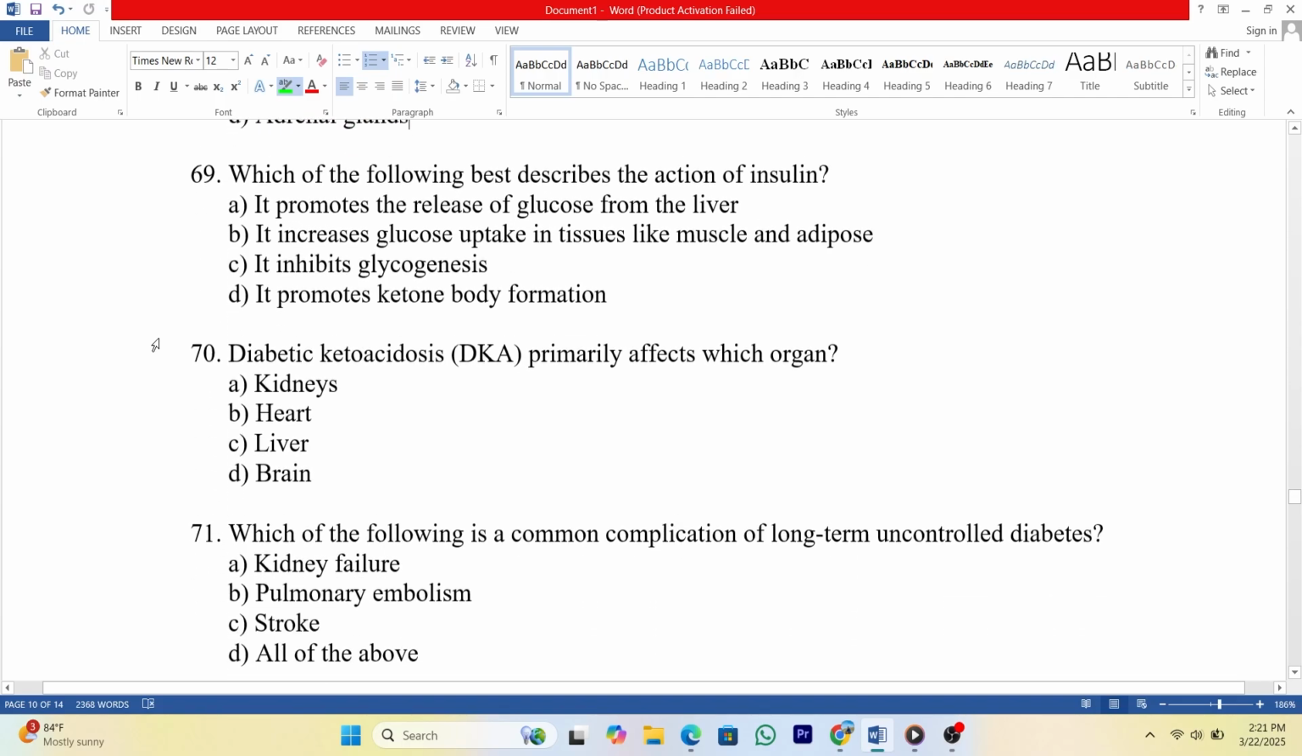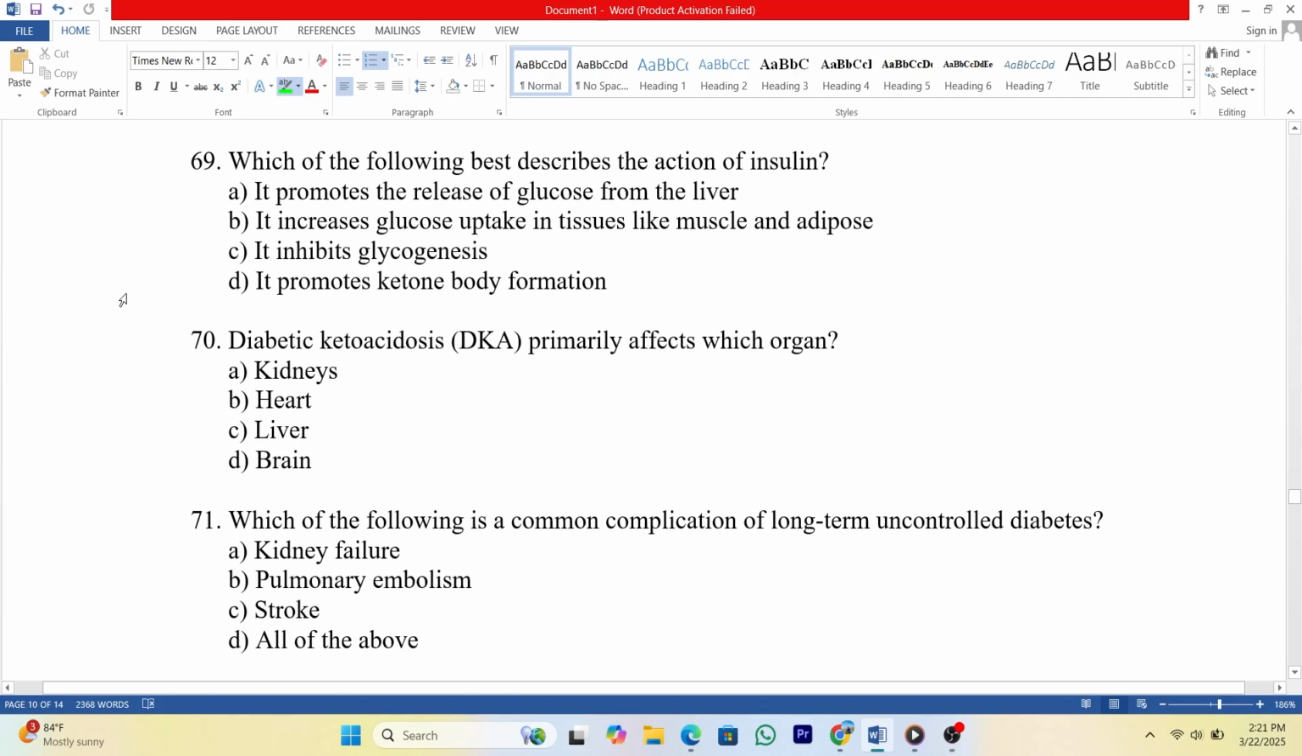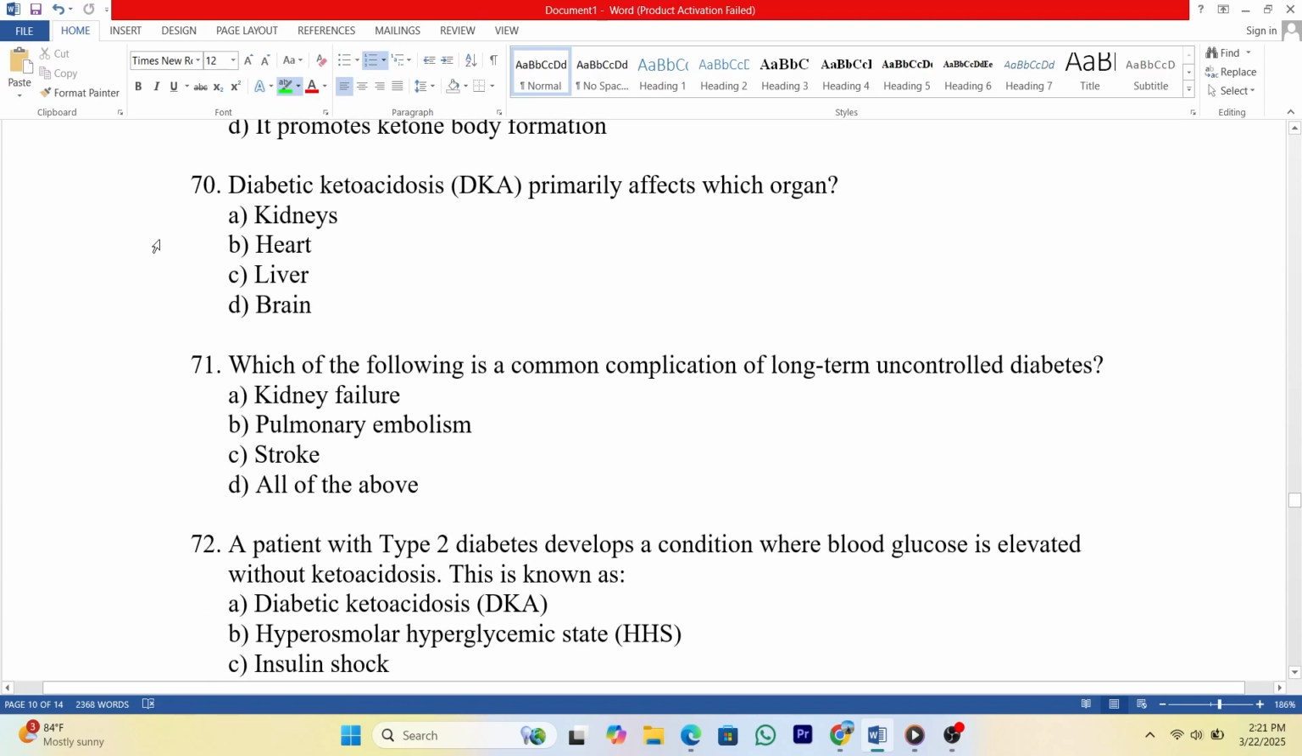69. Which of the following best describes the action of insulin? A. It promotes the release of glucose from the liver. B. It increases glucose uptake in tissues like muscle and adipose. C. It inhibits glycogenesis. D. It promotes ketone body formation. Answer B. 70. Diabetic ketoacidosis, DKA, primarily affects which organ? A. Kidneys. B. Heart. C. Liver. D. Brain. Answer C.